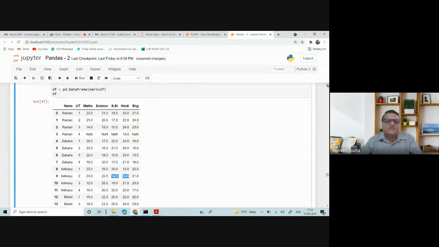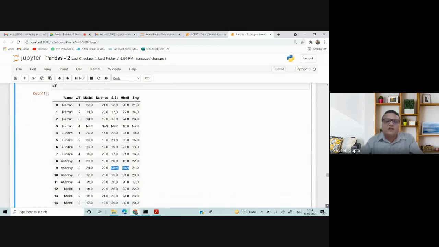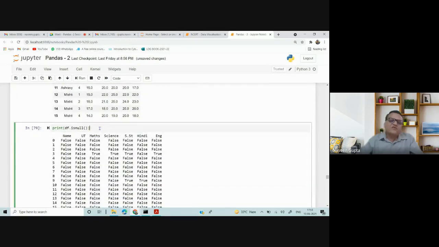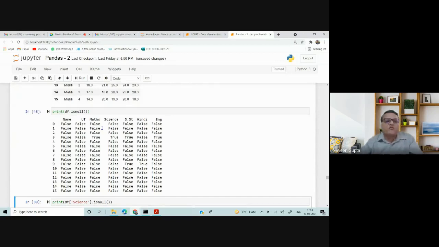So the first function which we are doing here is isnull, which will display the result in true or false. You have a huge data set wherein you have some values. So isnull, you can see it's showing me true, but it's very tough for someone to read through where are the trues. But you have a function called df.isnull, which returns you true or false if the value is null.